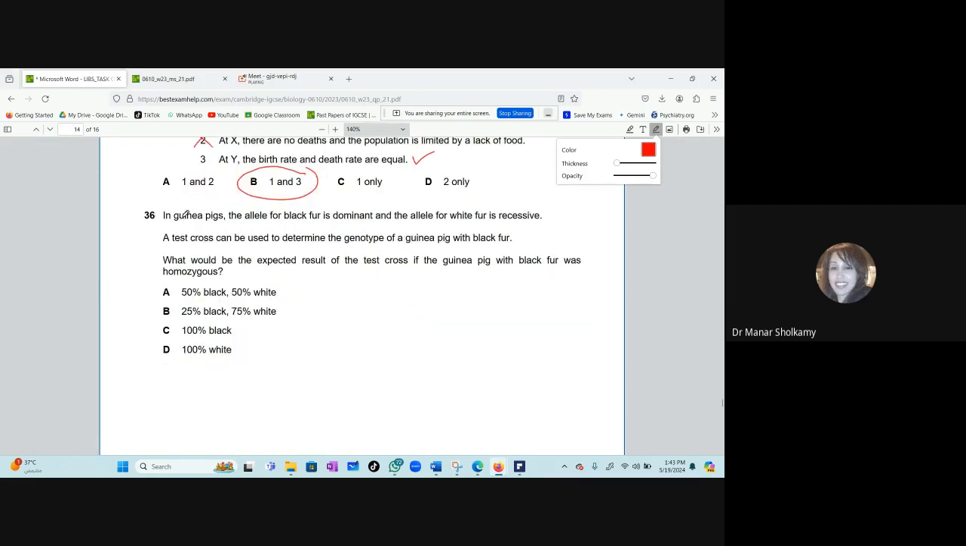Okay. Now 36. In guinea pigs, the allele for black fur is dominant and the allele for white fur is recessive. A test cross can be used to determine the genotype of a guinea pig with black fur. What would be the expected result of the test cross if the guinea pig with black fur was homozygous? So I have a test cross and an unknown guinea pig that is black. Now the test cross, I'm going to take this black pig and I will cross it with what? What will be the genotype of the test cross?